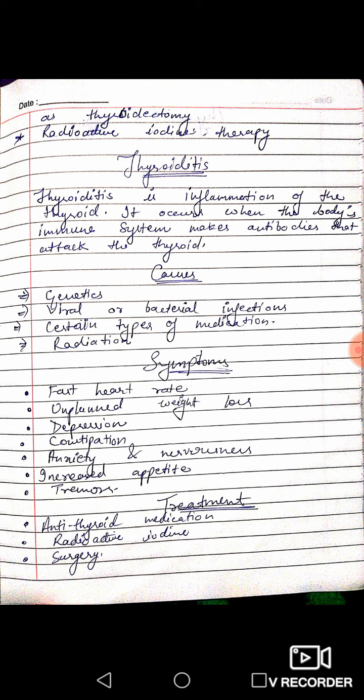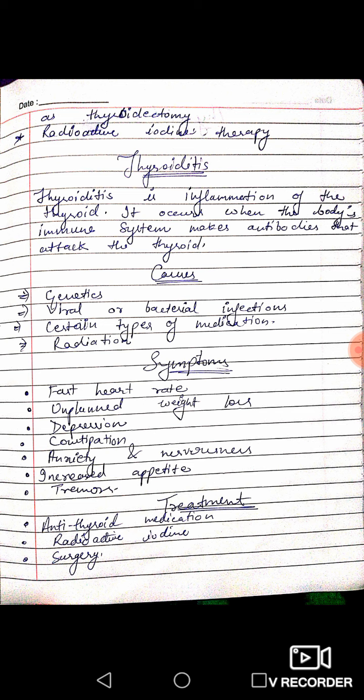Next, their causes. First cause is genetics. Genetics means there may be a mutation or alteration in the DNA sequence, which can also cause thyroiditis. Next cause is viral or bacterial infection. Next cause is certain types of medications if you have been consuming them from the past. Next, radiation.